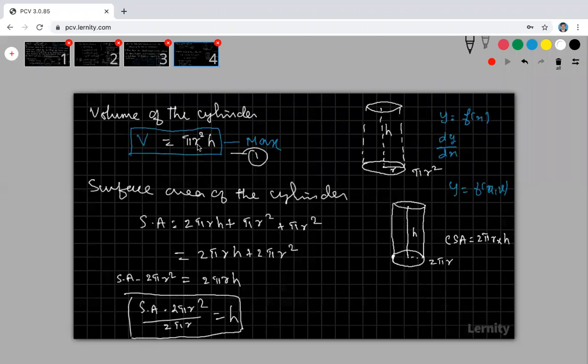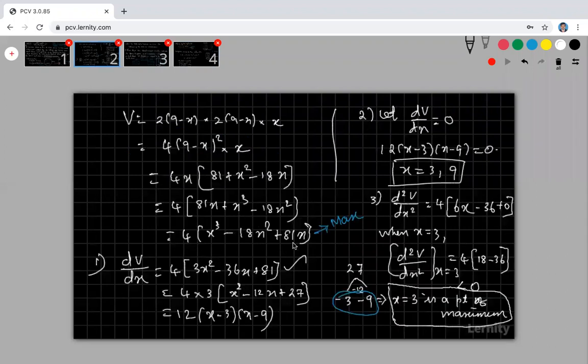Because here my r is also a variable. It is changing. My height is also changing. It is not a constant, it is not given. We are only going to fix what r is, what h is, everything. So my r is a variable, h is a variable, but here we have only one variable x. So this x is called the independent variable and my y is called the dependent variable.